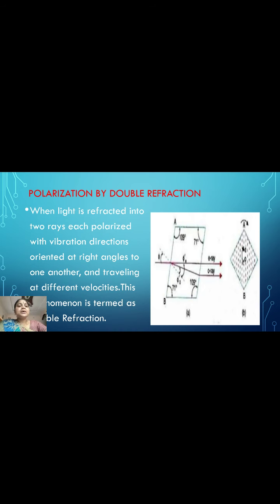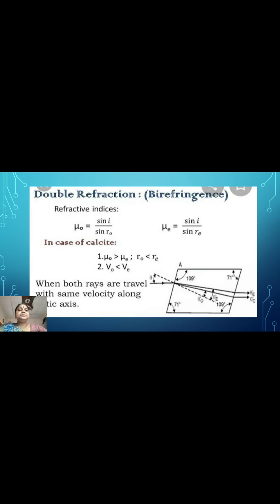If the crystal is rotated slowly, it is observed that one image remains stationary and the other image rotates in the direction of rotation of the crystal. The stationary image is known as the ordinary image, while the rotating image is known as the extraordinary image.